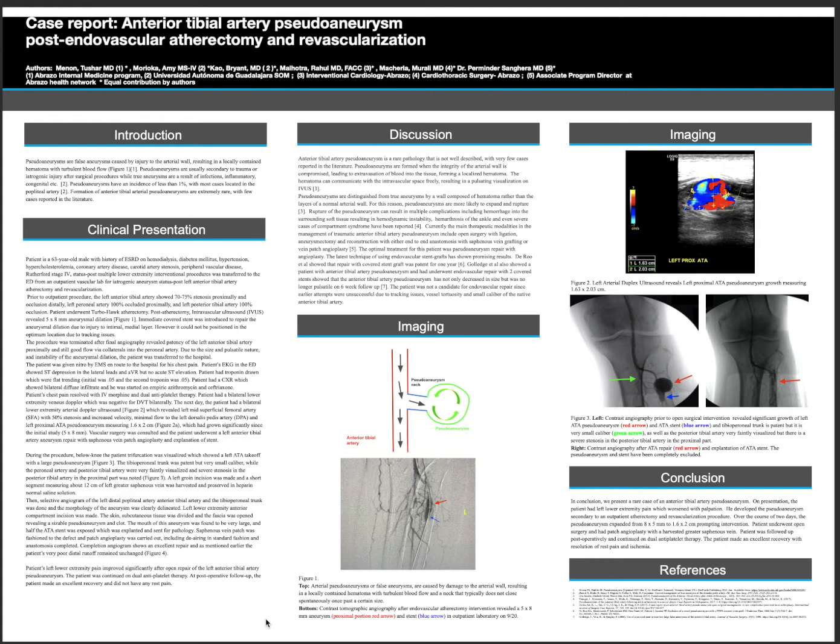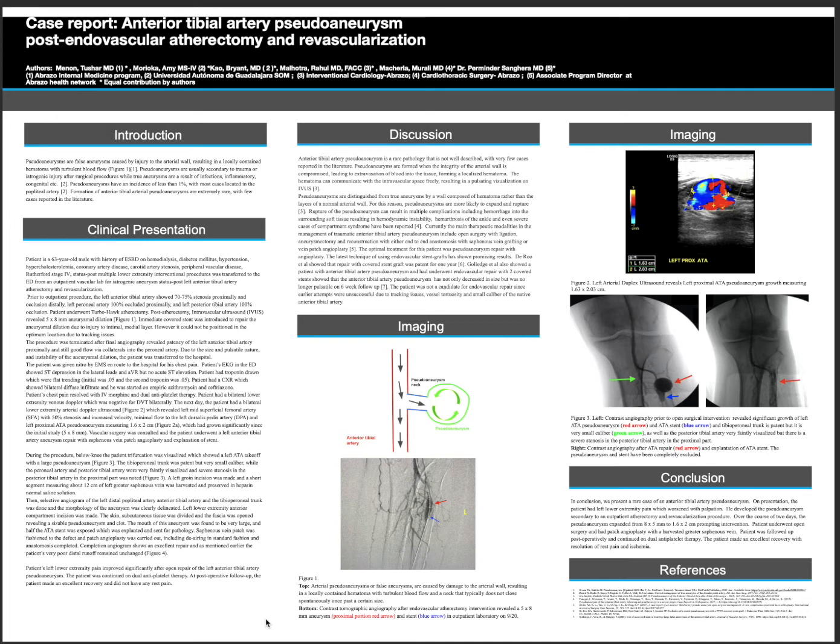The next day, the patient had a bilateral extremity arterial Doppler ultrasound, which revealed a left mid-superficial femoral artery with 50% stenosis and an increased velocity, minimal flow to the left dorsalis pedis artery, and a left proximal anterior tibial artery pseudoaneurysm measuring 1.6 by 2 centimeters, which had grown significantly since the initial study, which showed a 5 by 8 millimeter anterior tibial artery pseudoaneurysm.